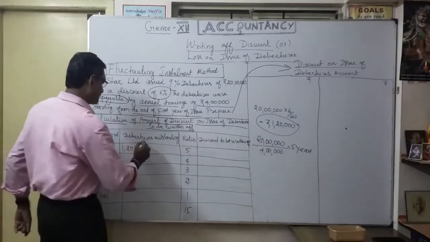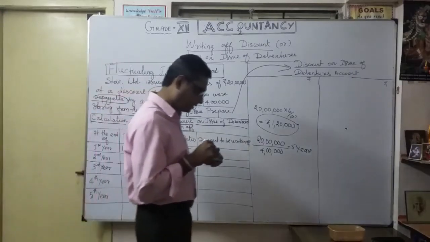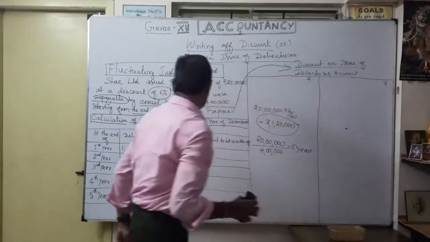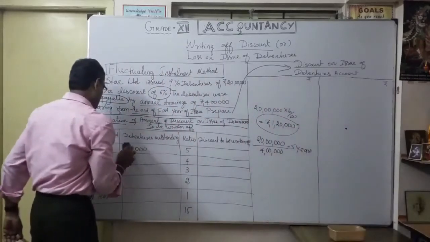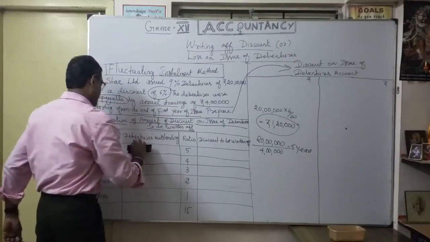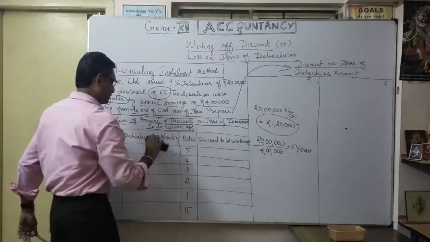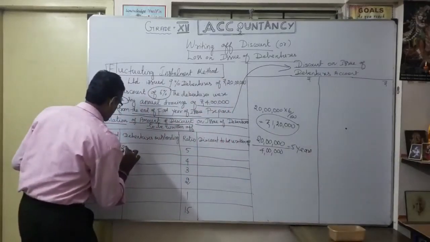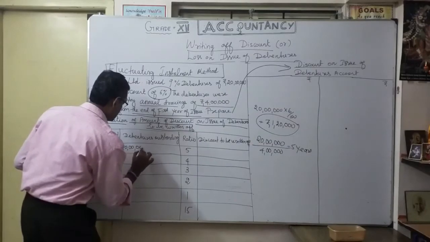So for the first year, debenture outstanding is how much? Not 1 lakh. It is 20 lakhs. Correct? Debenture outstanding very first year, 20 lakhs.